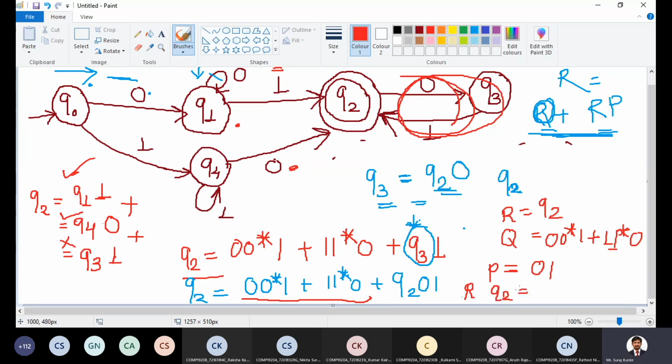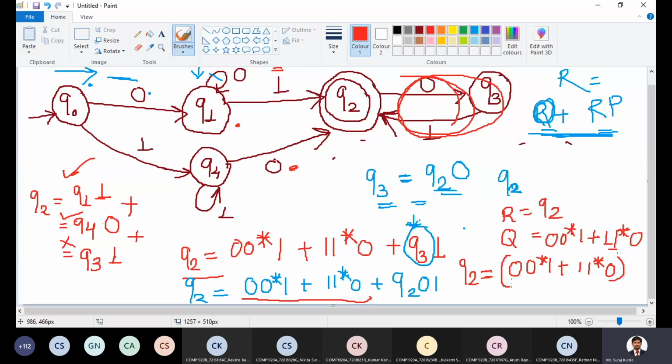So Q2 is equal to, let me write it in larger font. The solution is: Q2 is equal to 0, 0 star 1 plus 1, 1 star 0.